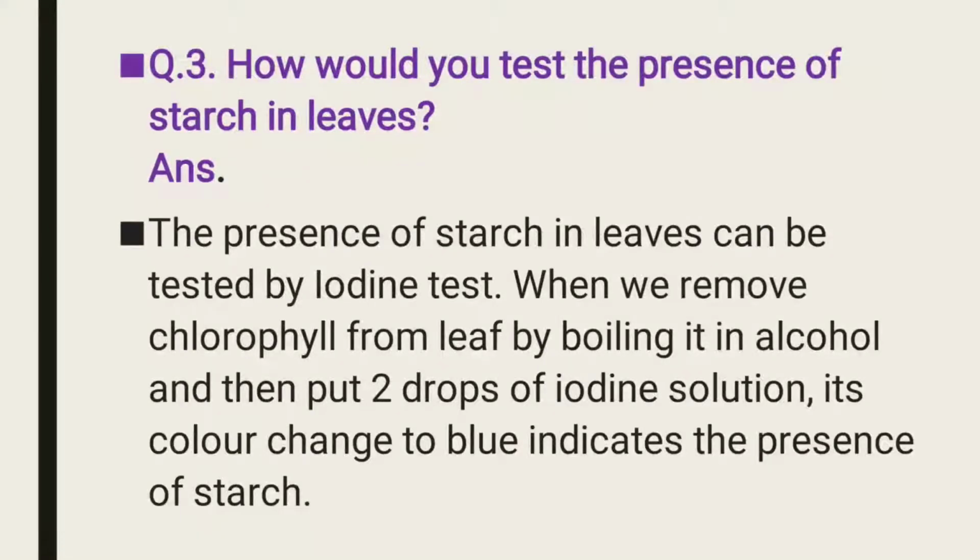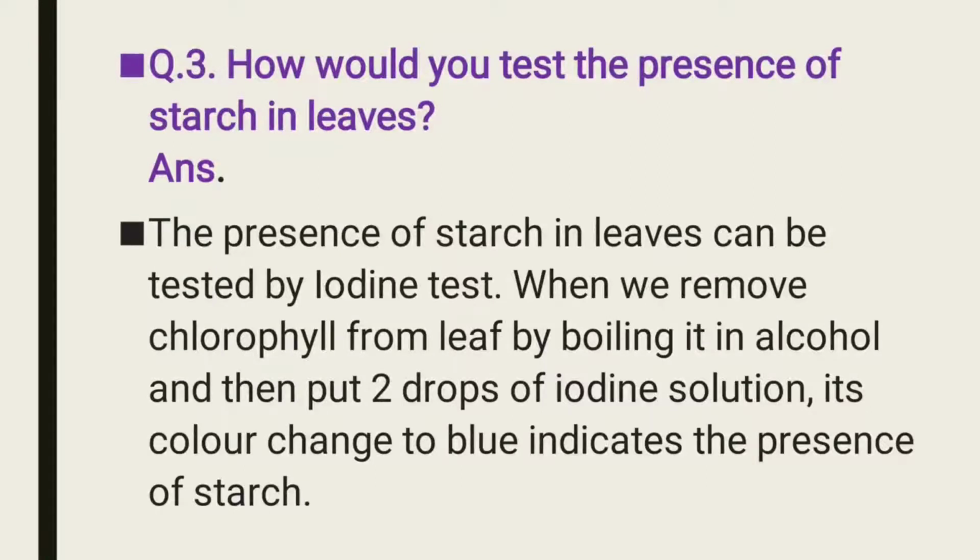Now what to do to test the presence of starch in green leaves? First, take a green leaf and put it in boiling water for about 3 minutes. In 3 minutes this leaf softens. Then second step, take out the leaf from water and immerse it in a test tube containing alcohol.